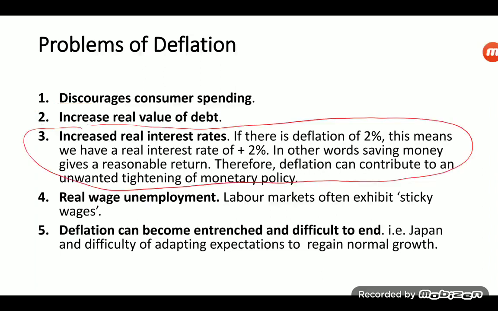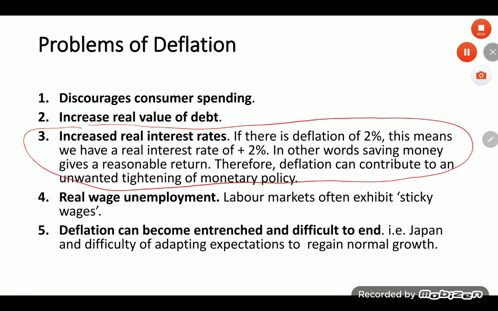There will be increased real interest rates. If there is deflation of 2%, this means we will have a real interest rate of +2. In other words, saving money gives a reasonable return. Therefore, deflation can contribute to an unwanted tightening of monetary policy. Savings will increase, which is a withdrawal from the circular flow, and consumption will fall.